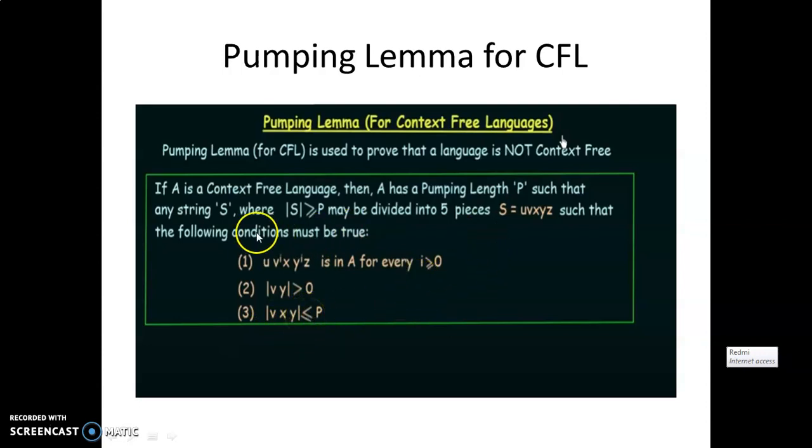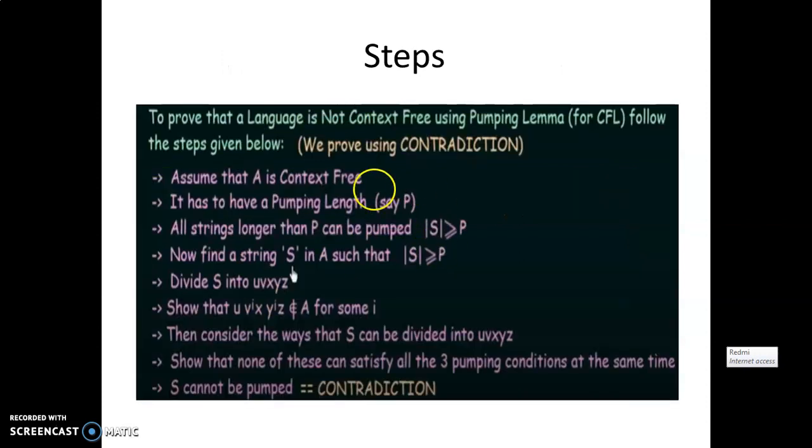So if these 3 conditions are satisfied at a time by the string, then we can say the language is a context-free language. If one of the conditions fails to be satisfied by that string, then we can say the given language is a non-context-free language. We have already discussed these steps. If you don't know them, just see the earlier videos of the pumping lemma for CFL, where I have discussed all the steps to prove that a given language is a non-context-free language.